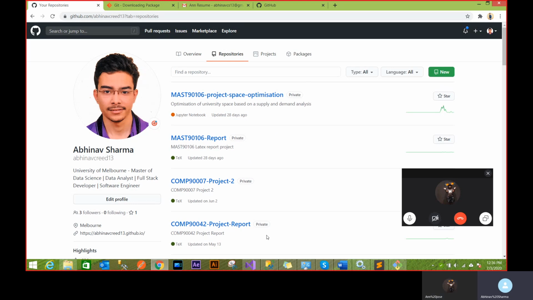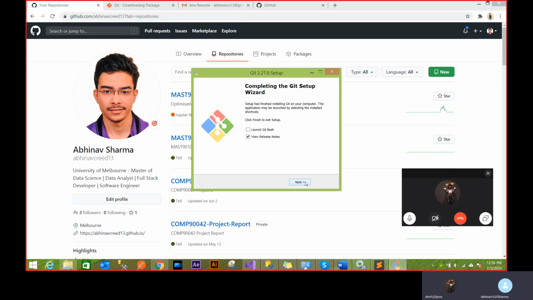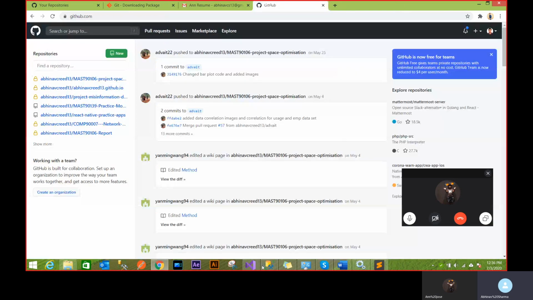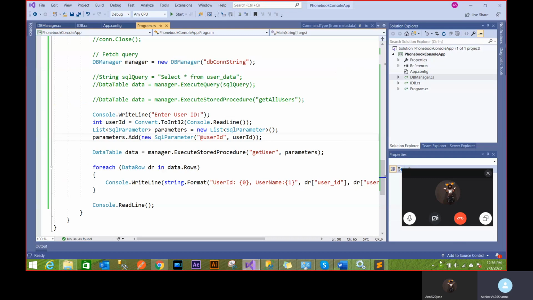Now Git is installed, you can just click next and close it. Nothing to worry about. Now go to your application and there's a button, Add to Source Control. Once it's installed, just click on this button. It's going to automatically say Git. If it's not installed correctly, it won't say Git. Because you installed Git, it knows that you have to push something via Git. So I just click on it and it will take this entire application to a local repository. Like you see, automatically something happens here.